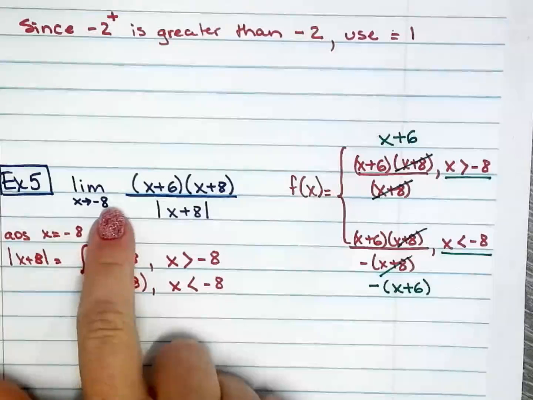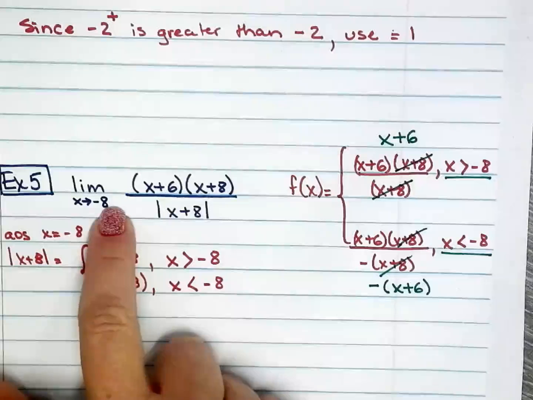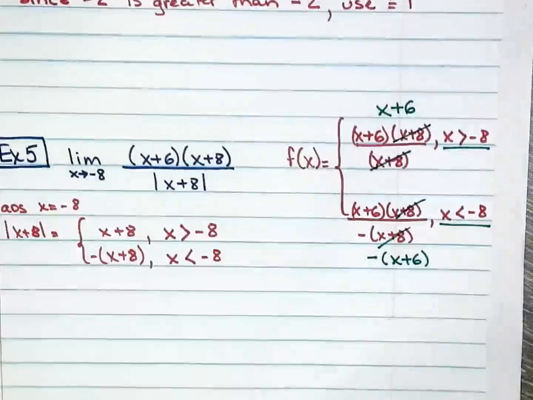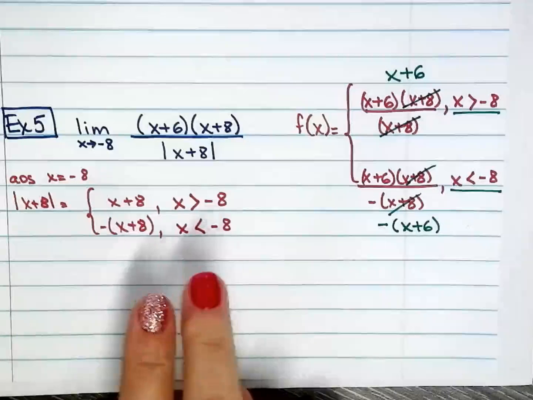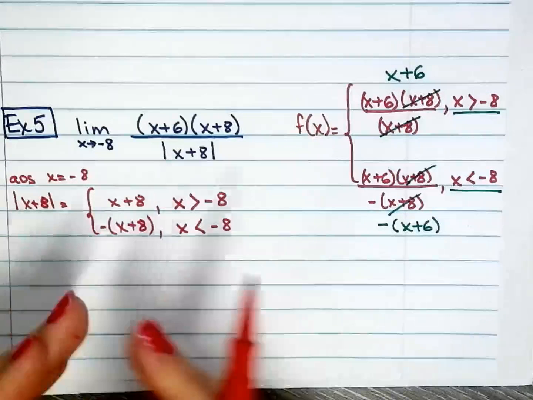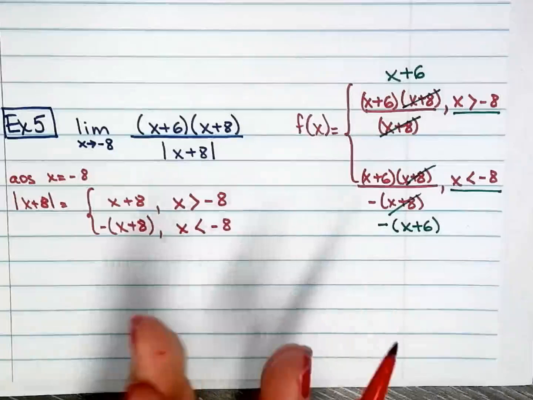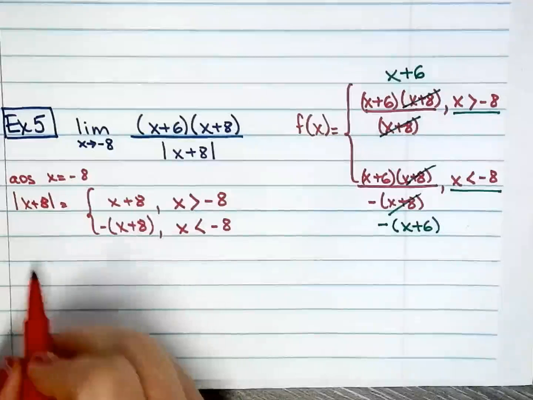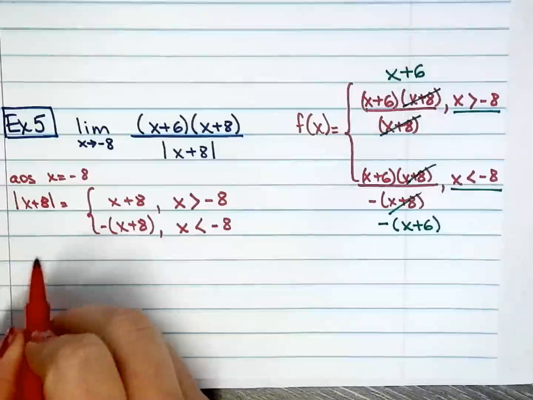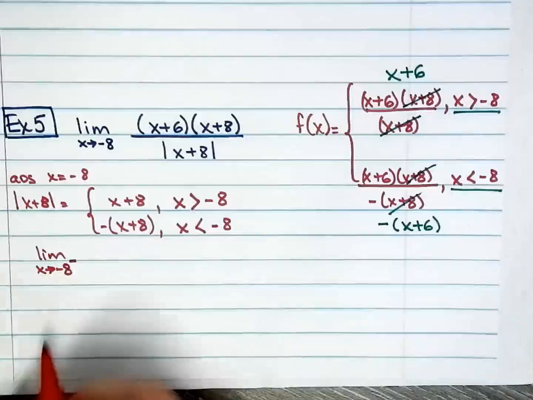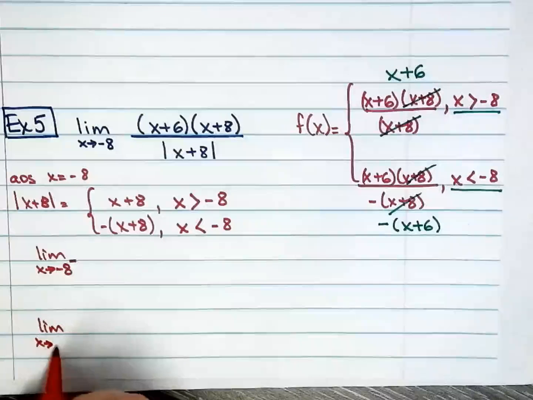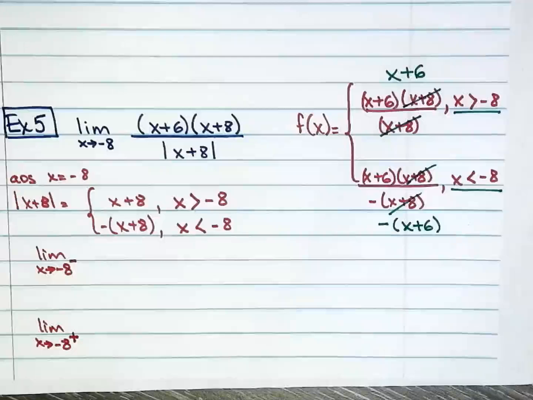Okay, so going back to the question, we have to find the limit as x approaches negative 8. Hold on. It doesn't give me one side or the other side. So that means this is a two-sided limit that I have to find. When you're finding a two-sided limit, the limit only exists if they agree, if the limit approaching from the left and the limit approaching from the right are the same. So that's what we're going to have to do. So I will find the limit as x approaches negative 8 from the left, and I will find the limit as x approaches negative 8 from the right.